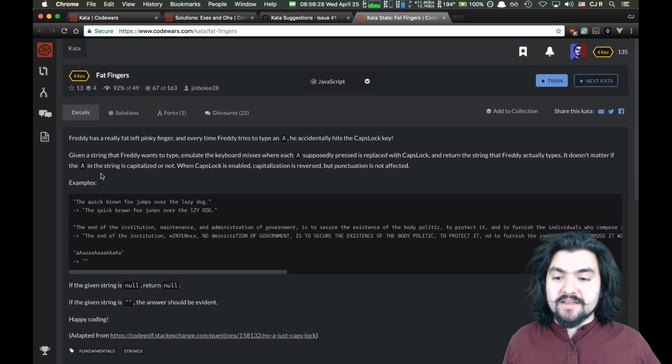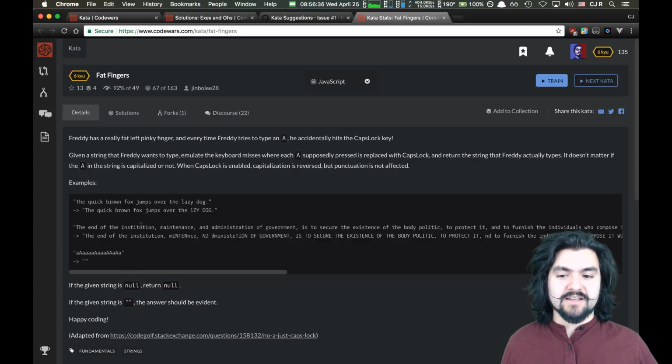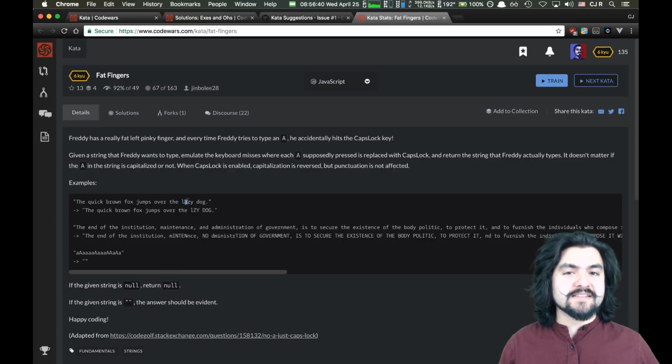It doesn't matter if the A in the string is capitalized or not. When caps lock is enabled, capitalization is reversed, but the punctuation is not affected. Interesting. So essentially, anytime he types the A key, instead of having the A key in the final string, everything after that is capitalized, unless you reach another A key, which turns caps lock off, and then it is lowercase until you reach another A key.